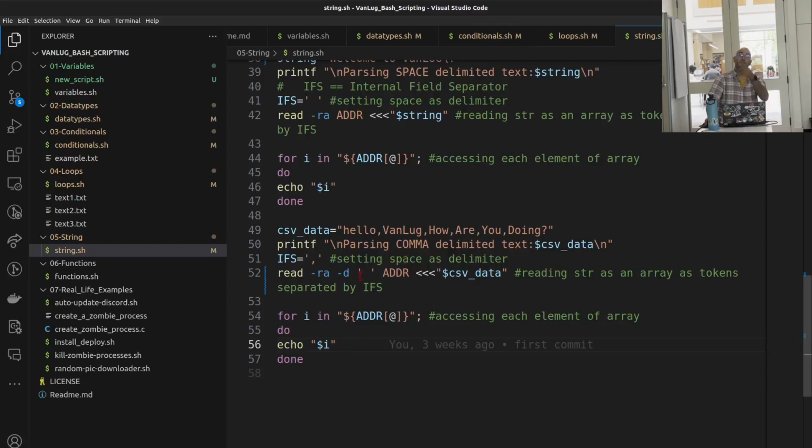But this dash d does the same thing as setting IFS in our script. If you work with functions, that will be right on that function, yeah.